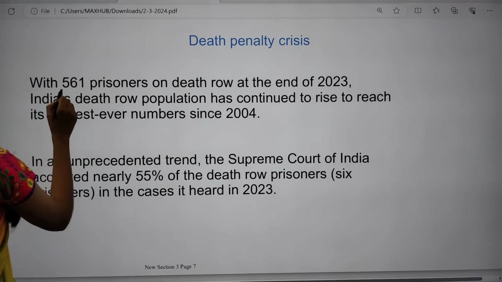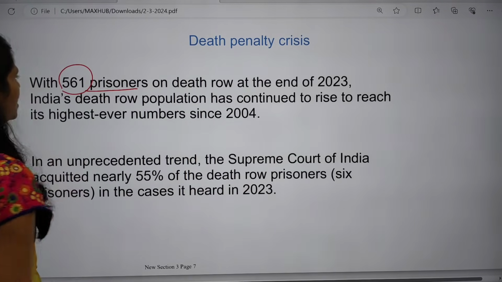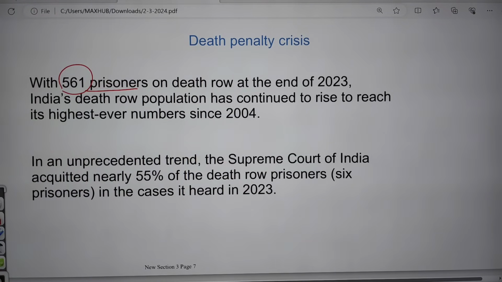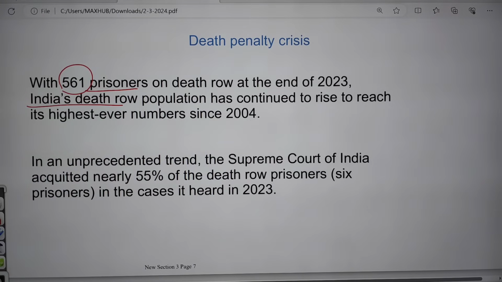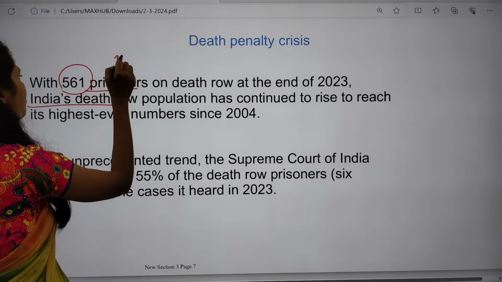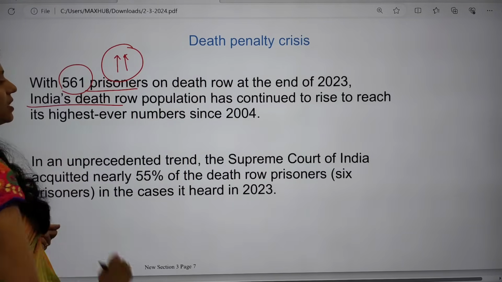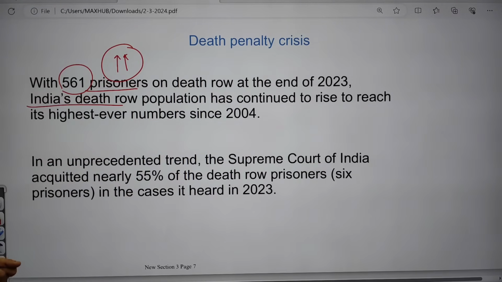Around 561 prisoners were on death row at the end of 2023, and India's death row population has continued to rise. An increase in capital punishment has been seen since 2004 onwards.